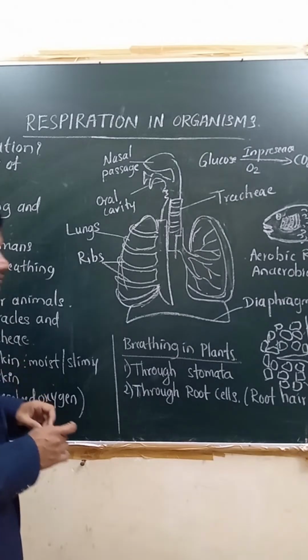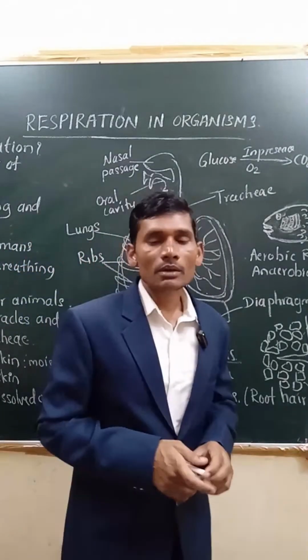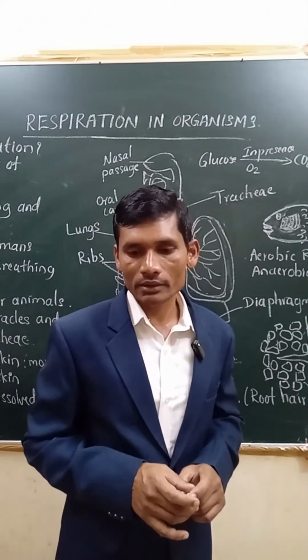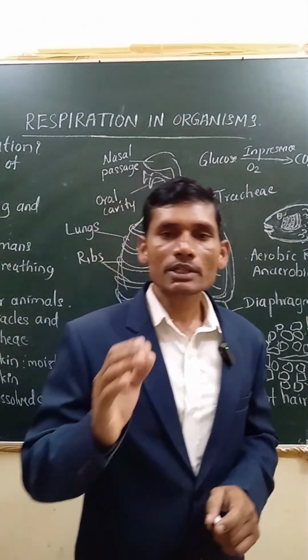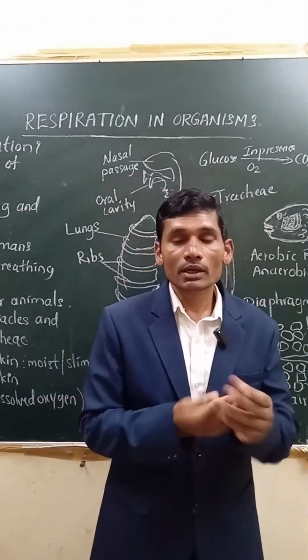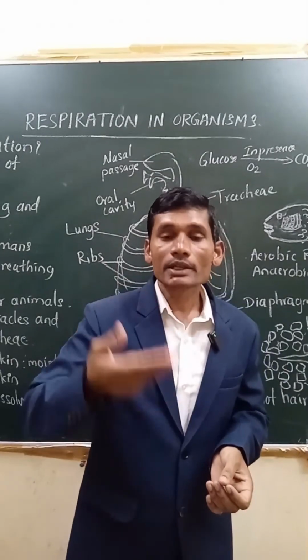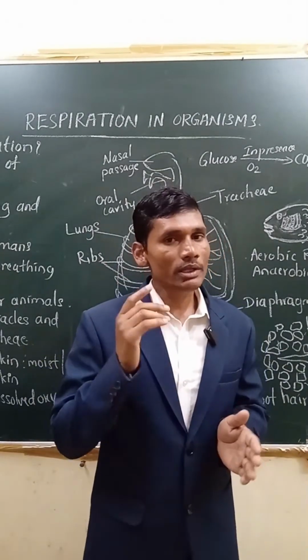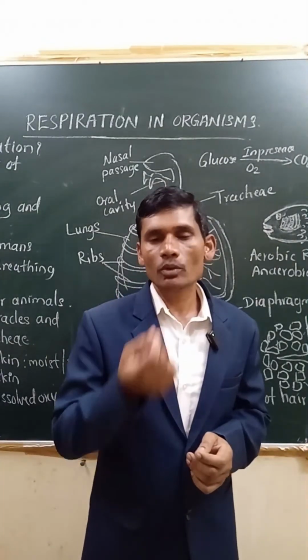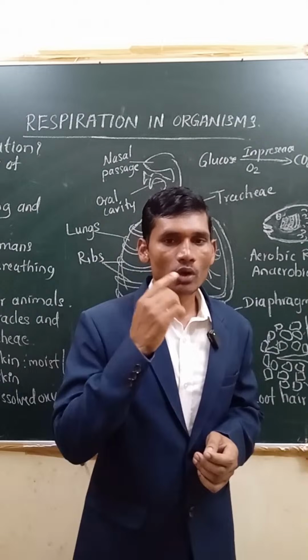Next, coming to breathing in human beings. In human beings, how do we breathe then? It's very simple. You have to understand the respiratory system of human beings first. Our respiratory system begins from what? Our nostrils. Nostrils means the openings of the nose. That is called nostrils.